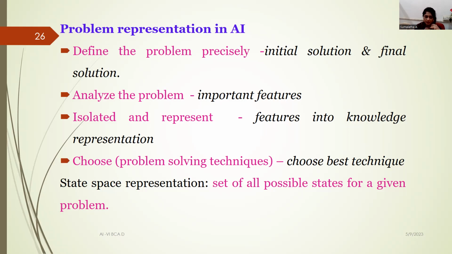Then the next thing is to choose the problem solving technique. This is very important. As we have all studied in the software engineering approach, we have to choose the right model, the right approach to solve a given problem. If not, it becomes a huge mess. Even in AI, if you are not sure of what technique you would use, it would not give you the right output. So these are certain problem representations in AI, and the rest we will see in the next session. Thank you all.